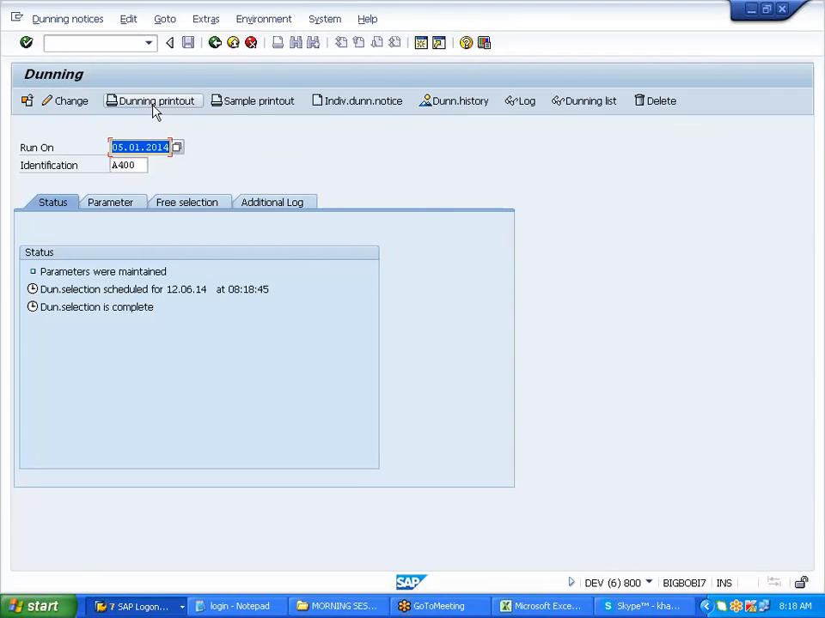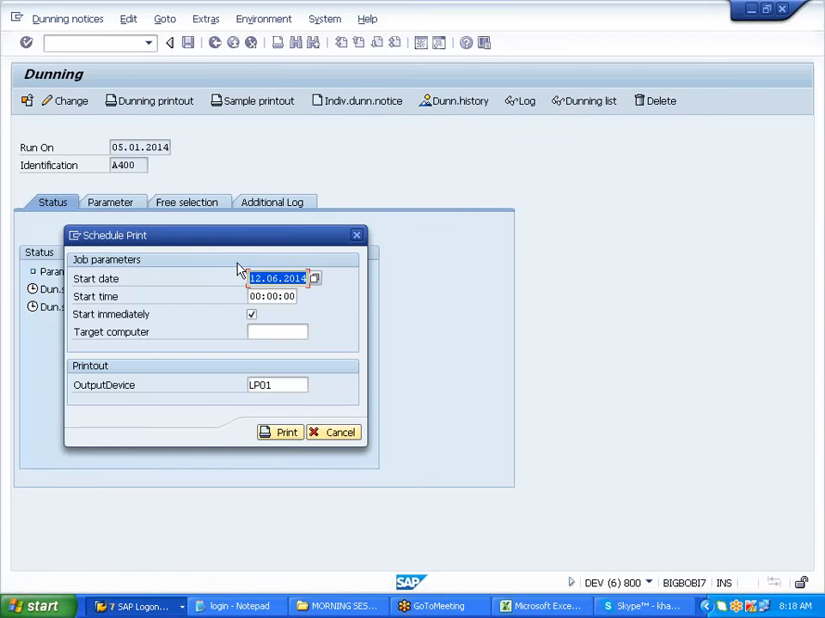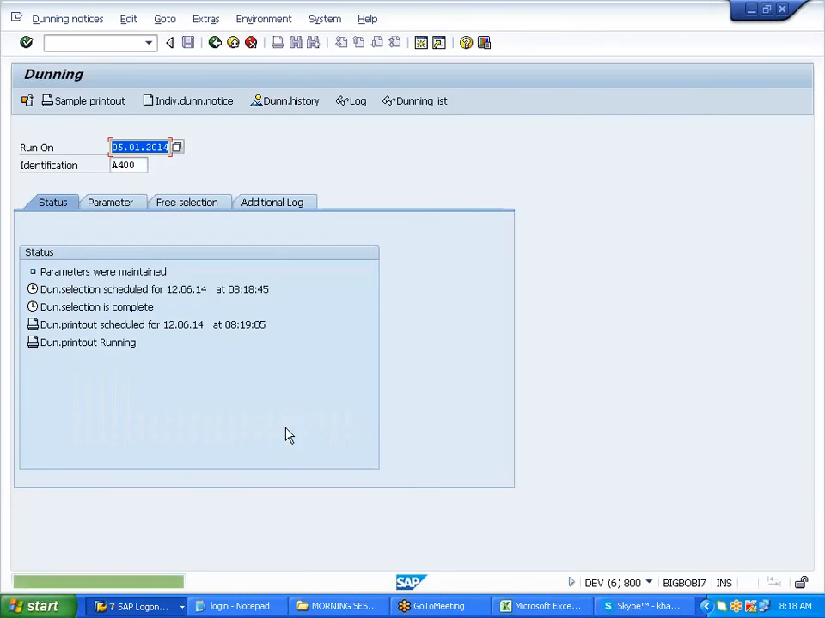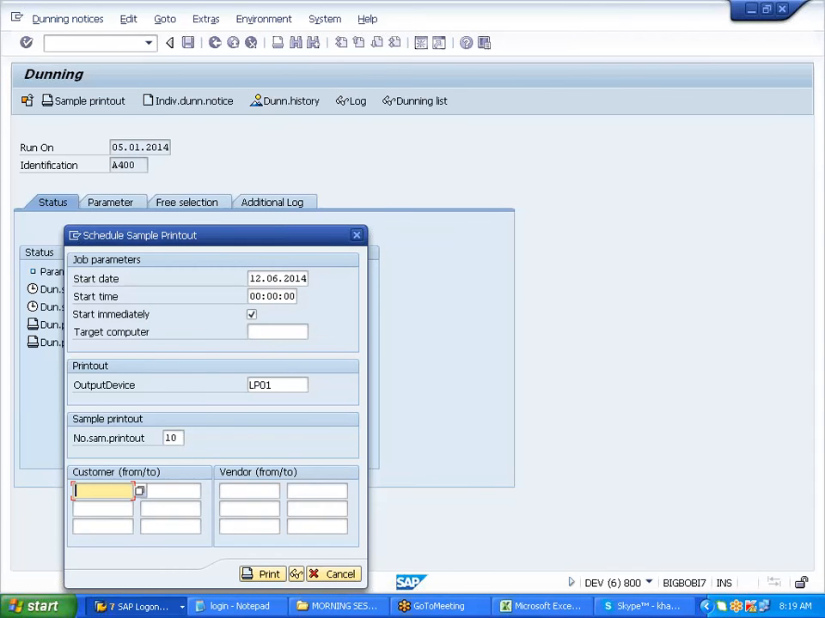Now I'm going to click on this Dunning printout over here. I want to print, we said, right? Dunning print. So the print is started, running, completed. If you want to see the sample printout, you see the sample printout. Just to show you, I'm clicking on this.